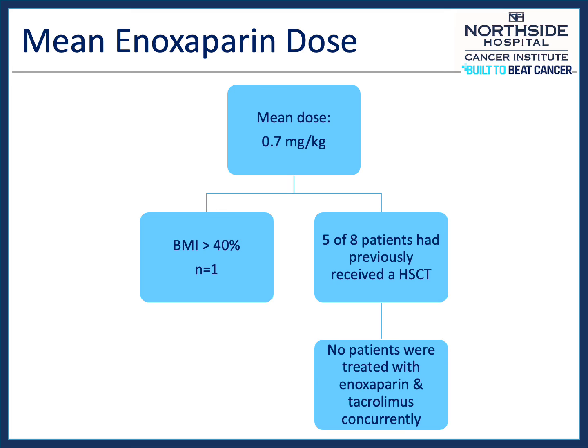Of the 8 patients who required dose adjustments, only one patient had a BMI greater than 40. 5 of the 8 patients had previously received a stem cell transplant, but no patients were treated with enoxaparin and tacrolimus at the same time.